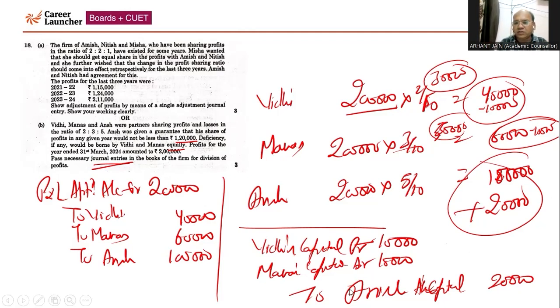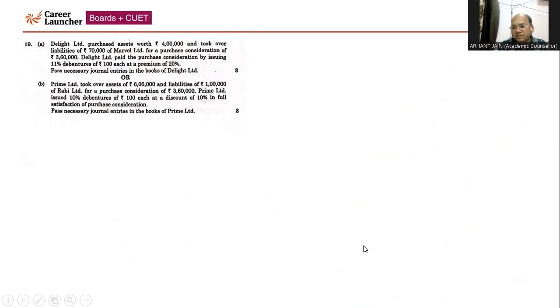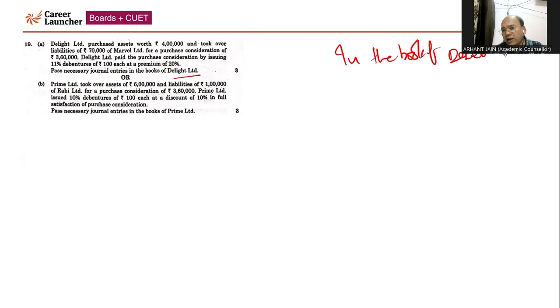Coming to the next question, that is question number 19. Now, with respect to question number 19, Delight Limited purchased assets of 4 lakh rupees to cover the liabilities of 70,000 of the Marvel Limited for the purchase consideration of 3 lakh 60. Delight Limited paid purchase consideration issuing 11% debentures of 100 each at a premium of 20%. We have to pass the journal entry in the books of Delight Limited. So we have to make a proper format of journal, we have to write here in the books of Delight Limited.